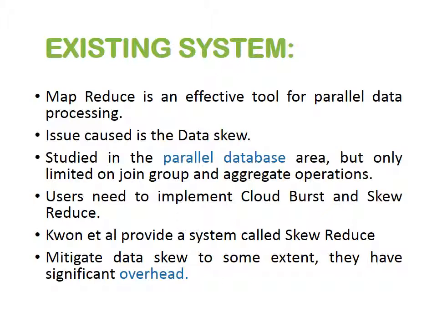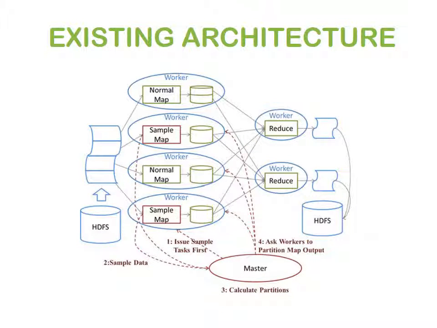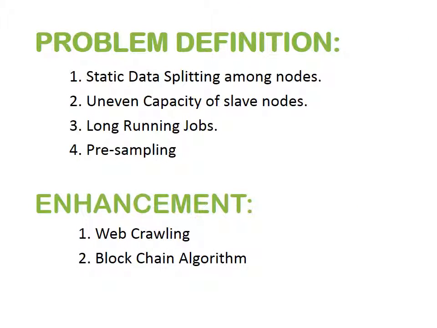Existing system. In the existing system, the main drawback is the Dataskew, which arises in the MapReduce technique. This is because there is no pre-processing of data. Later a technique was developed where there was pre-processing of data, but it caused the original process to be delayed a lot. This is the existing architecture. Problem definition: initial data splitting among nodes, uneven capacity of slave nodes, long running jobs, pre-sampling. Our enhancement is web crawling and blockchain algorithm.